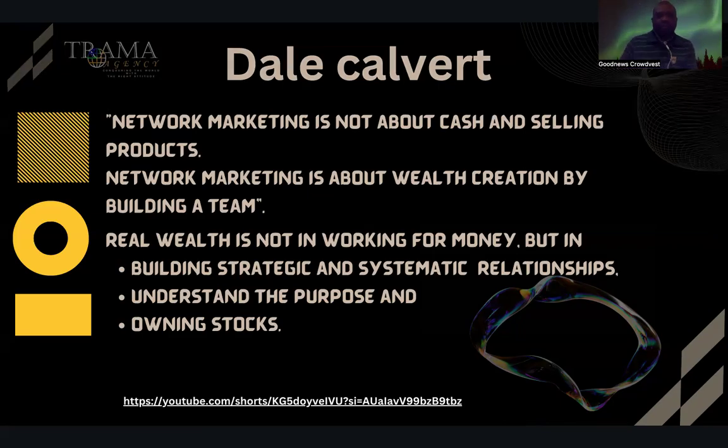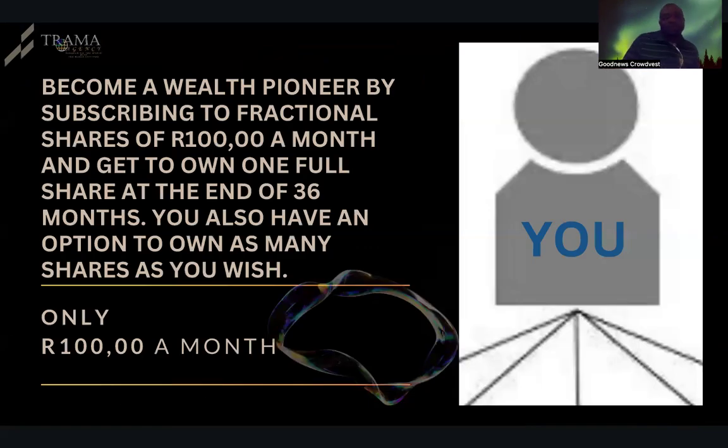I'm going to this part now. First level, which is level 0: become a wealth pioneer by subscribing to a fractional share of 100 Rand a month and get to own one full share at the end of 36 months. So we are selling shares and we only have a limited number of shares. We have 3,612, if I'm not mistaken, shares. I always get this number wrong. Forgive me for that.